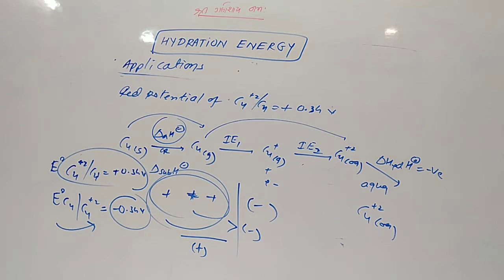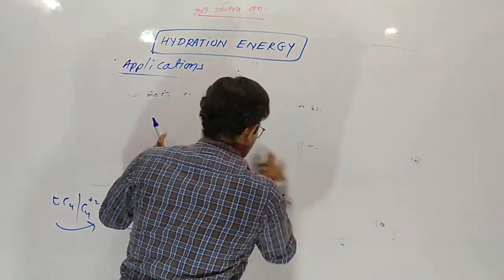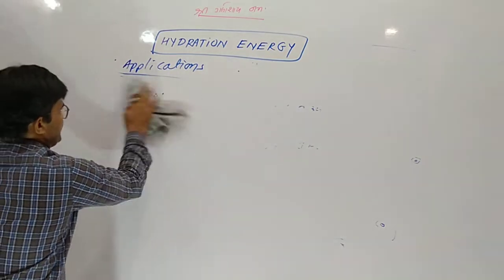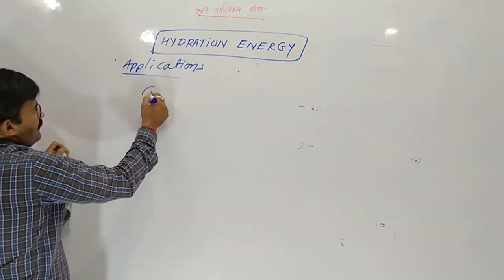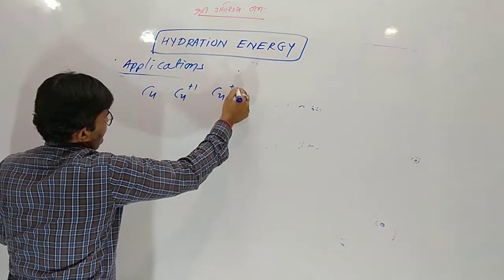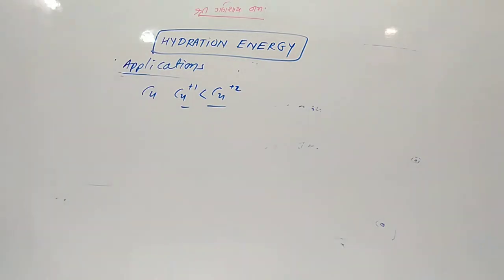And now the last one, copper having two oxidation numbers, +1 and +2. So which one is more stable? Copper having two oxidation states. So copper +2 is more stable than +1.